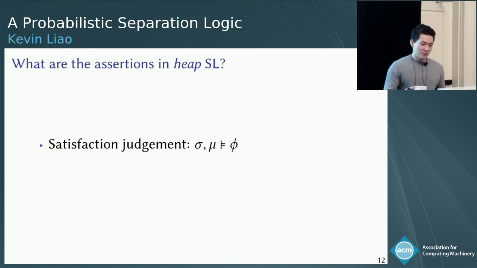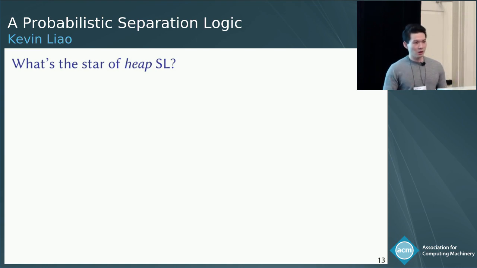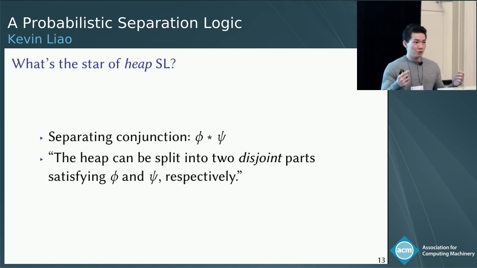The satisfaction judgment in heap separation logic looks like this, which we can read as the BI assertion phi holds for a given store sigma and heap mu. All right, so what's the star of heap separation logic? Well, that's separating conjunction. This formula can be read as phi star psi, or phi and separately psi. This is sort of like your standard conjunction, but with a twist. The twist is that it incorporates this notion of separation. So what does this formula mean? It means that the heap can be split into two disjoint parts, satisfying phi and psi respectively.